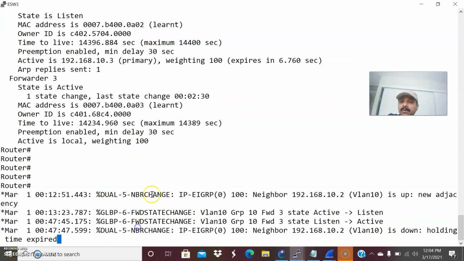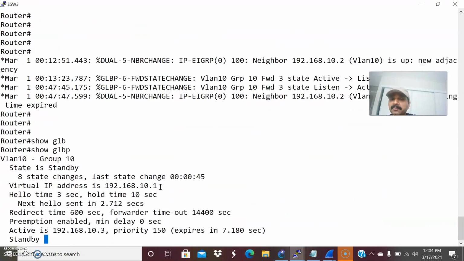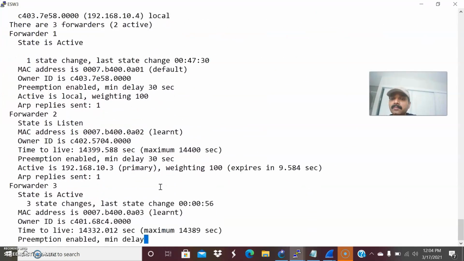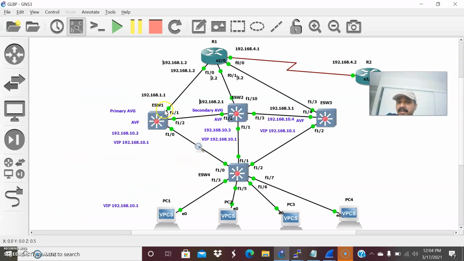The remaining two forwarders should be in the third router. Let us see. Go to ESW3. Let us do show GLBP. Now you can see, even though the first forwarder is down, I already told you this will also be an AVG and an active virtual forwarder. Since I shut down the first one, this will still be acting as two forwarders. So the two forwarder roles will be assigned to ESW3. This one will be one forwarder, one is active, and for ESW3 two forwarders will be active. That is the way it will distribute the traffic to all the clients, so there will be no interruption in the traffic.